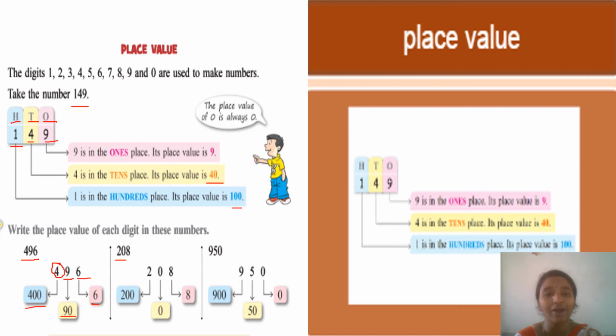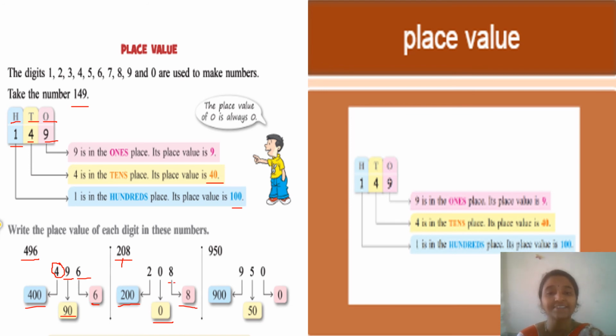Now for 208. The place value of 2 will be 200. Next, the place value of 0. What I told you: wherever you write 0, in thousands or hundreds or tens, it will be 0 only. So the place value of 0 is 0. And the place value of 8 is 8.